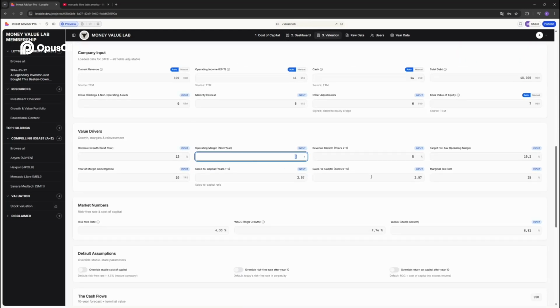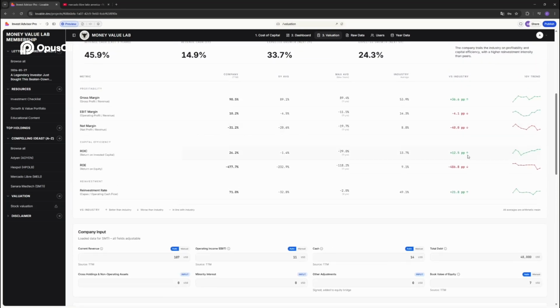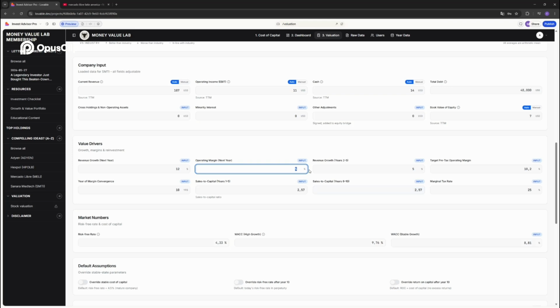And then operating margin, currently they had 10%, right? 10% here. I would assume they would be able to improve that to 12% next year. And revenue growth for Sonarmetic, let's assume 10% every year for the 5 years. Then it will decrease down to the American risk-free rate.